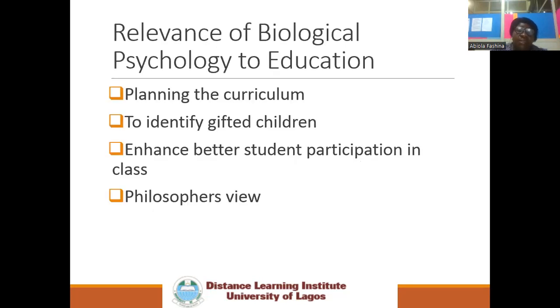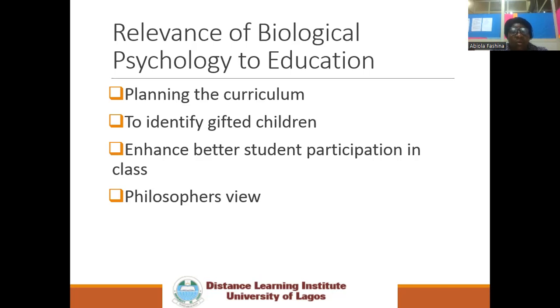Relevance of biological psychology to education. First and foremost, what is education? Education is all-round development. That is the method of modifying human behavior. When we notice that psychology is the study of human behavior, education is the modification of human behavior, how to modify human behavior.